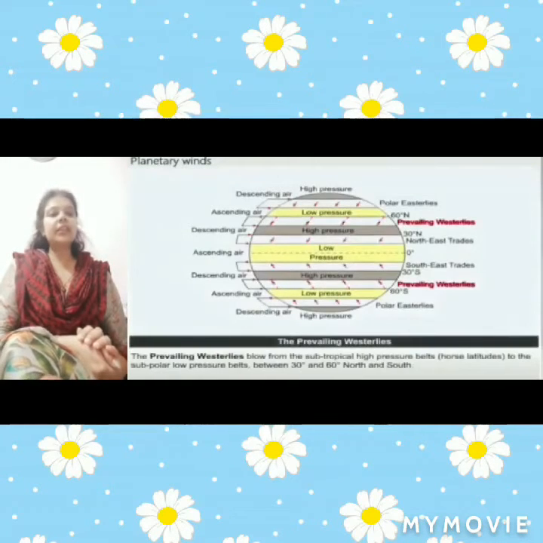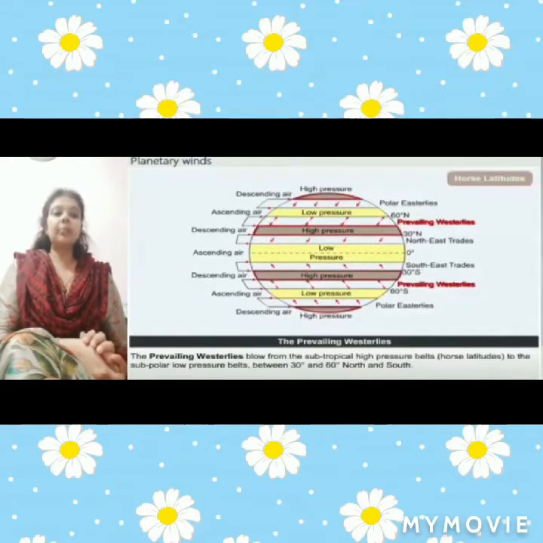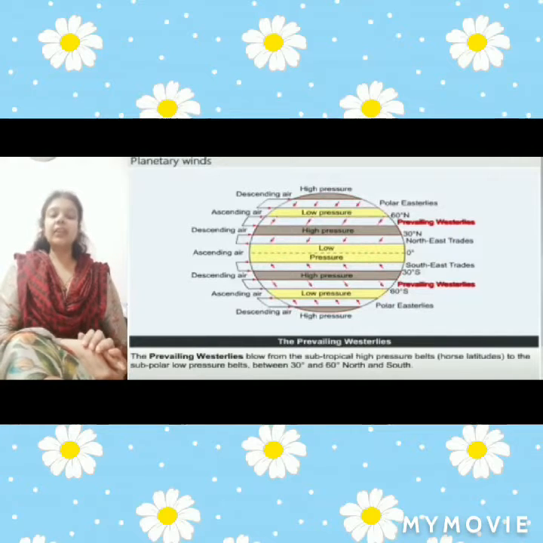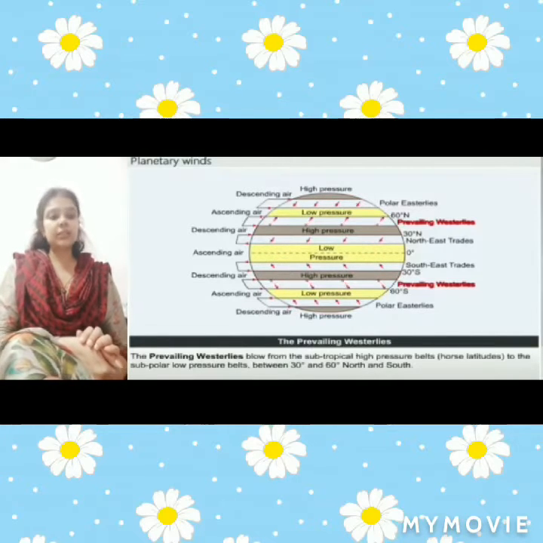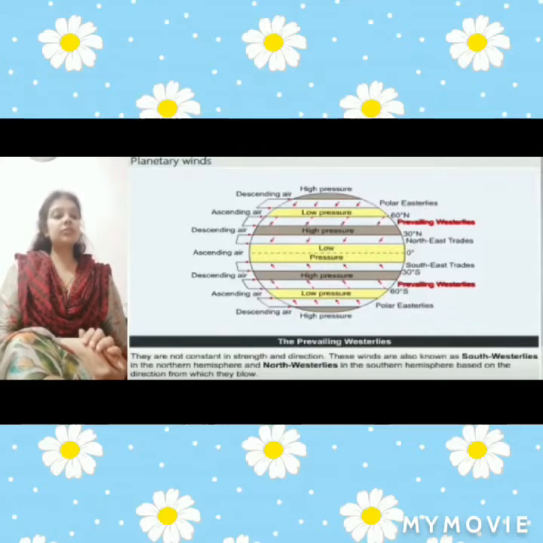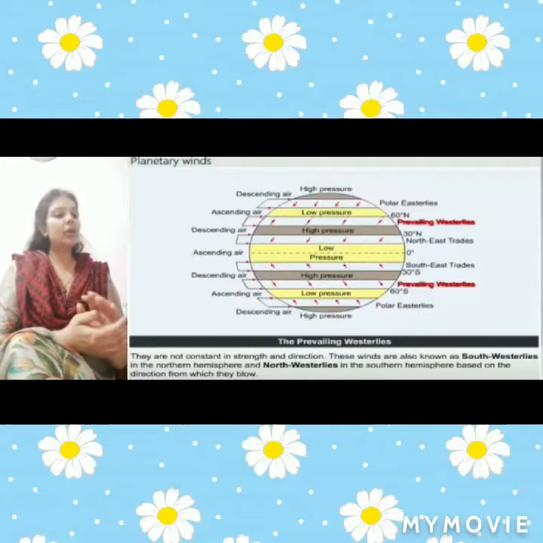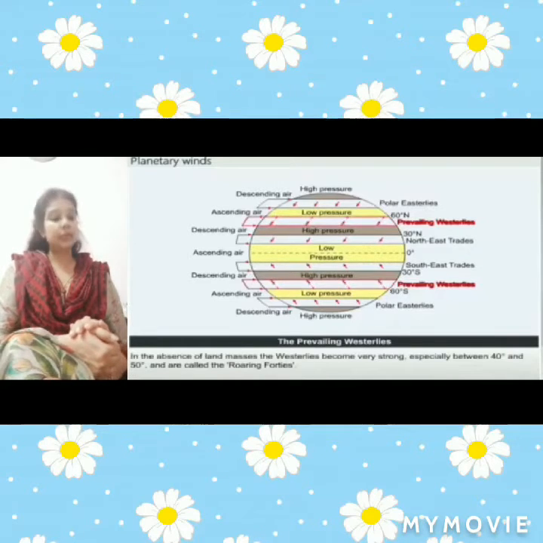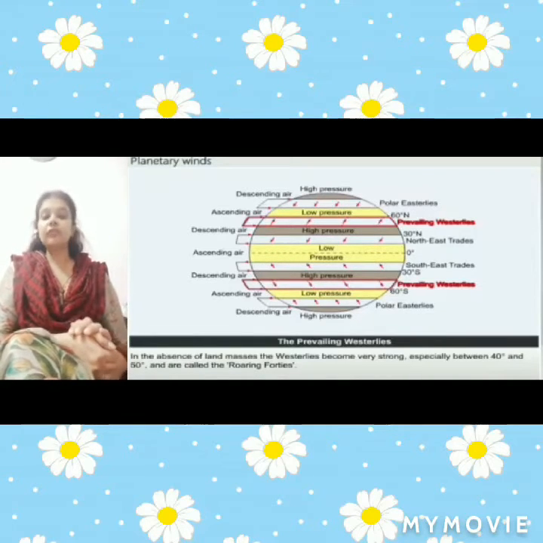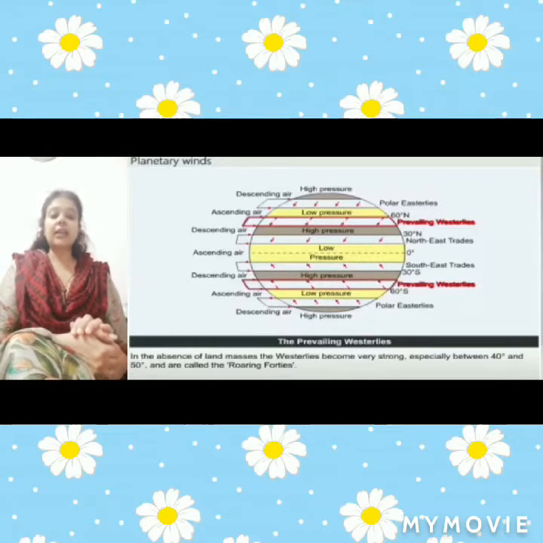The prevailing westerlies blow from the subtropical high pressure belts, horse latitude, to the subpolar low pressure belts between 30° and 60° north and south. They are not constant in strength and direction. These winds are also known as the southwesterlies in the northern hemisphere and northwesterlies in the southern hemisphere, based on the direction from which they blow.